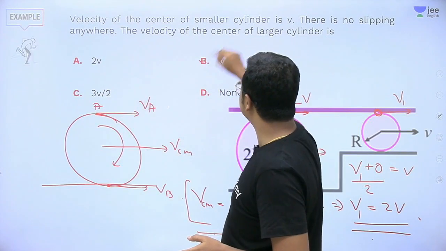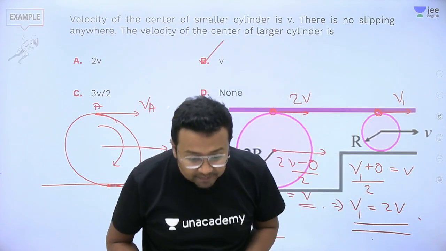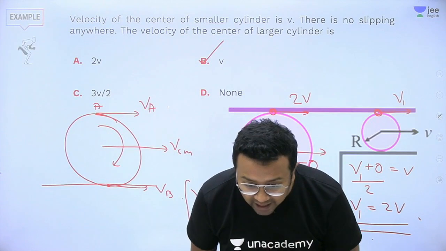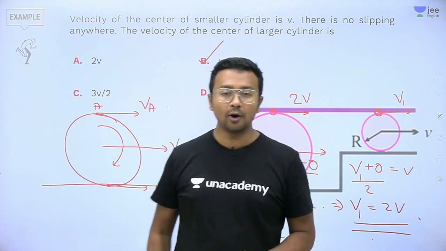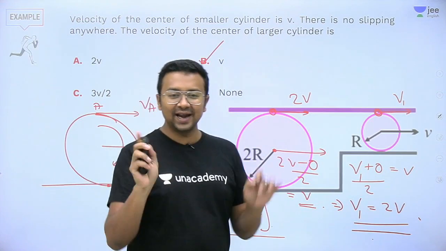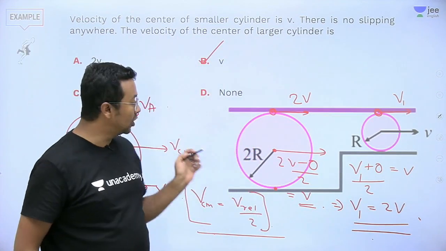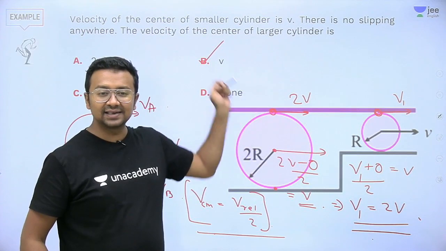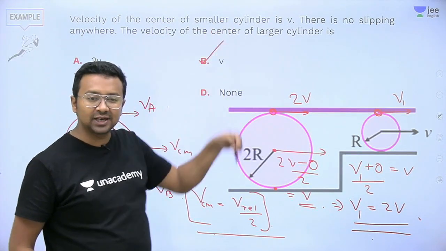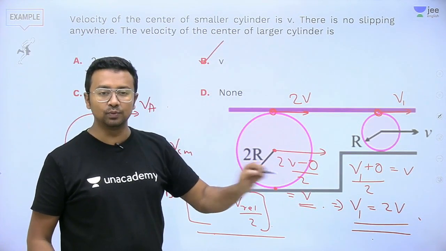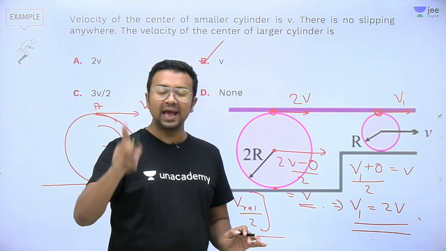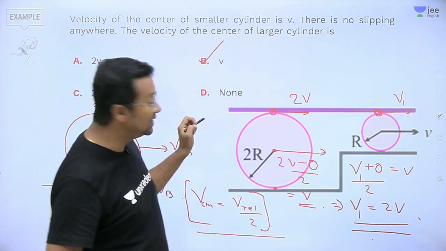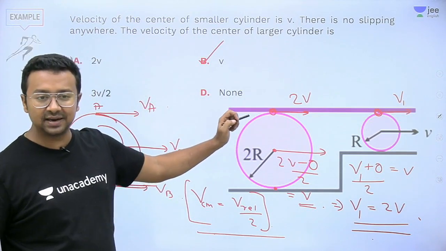2V is not the correct answer. Correct answer is option B. That is, Himanshu has got it correct. Himanshu, good job. So, did everybody understand how we calculate the velocity of the center of mass? That is the relative velocity of the topmost point with respect to the bottommost point divided by 2. That is the formula you need to remember, and you can crack any of these kind of questions which appear in the examination.